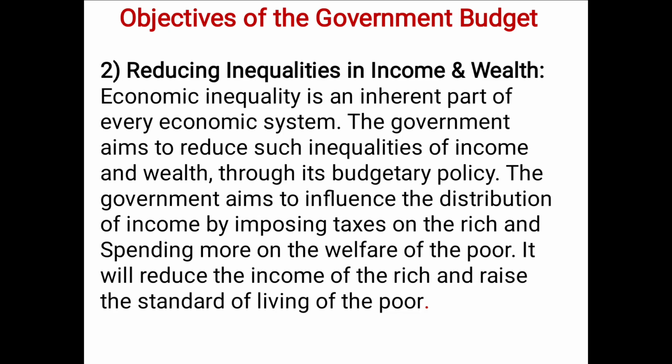The government aims to influence the distribution of income by imposing taxes on the rich and spending more on the welfare of the poor. It will reduce the income of the rich and raise the standard of living for the poor people. So through this objective, government always imposes tax on the rich and increases the welfare schemes for the poor.